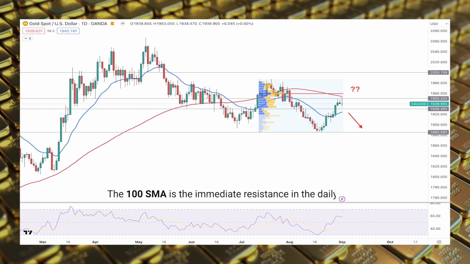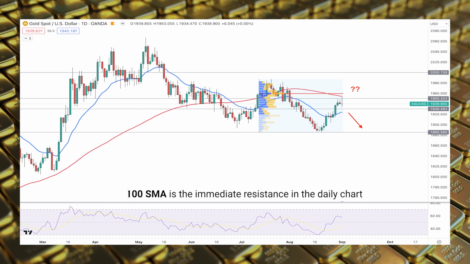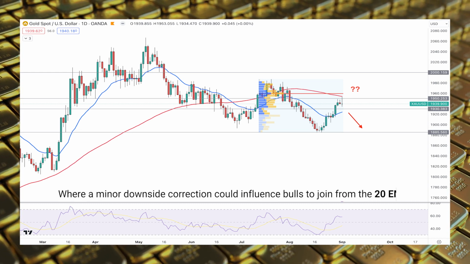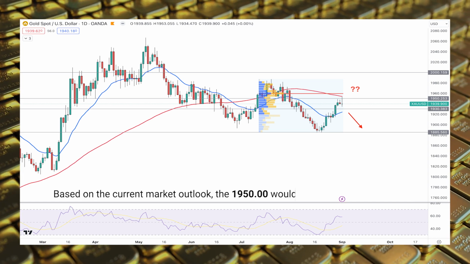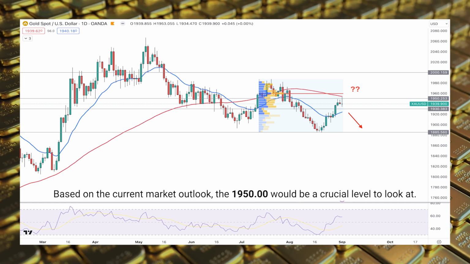The 100 SMA is the immediate resistance in the daily chart, where a minor downside correction could influence bulls to join from the 20 EMA. Based on the current market outlook, the 1950 would be a crucial level to look at.